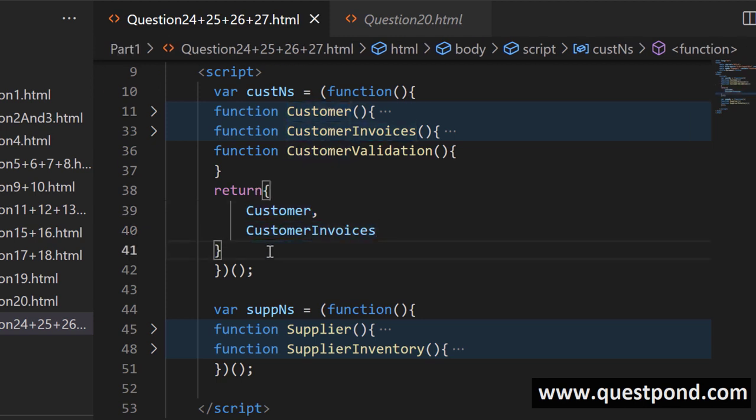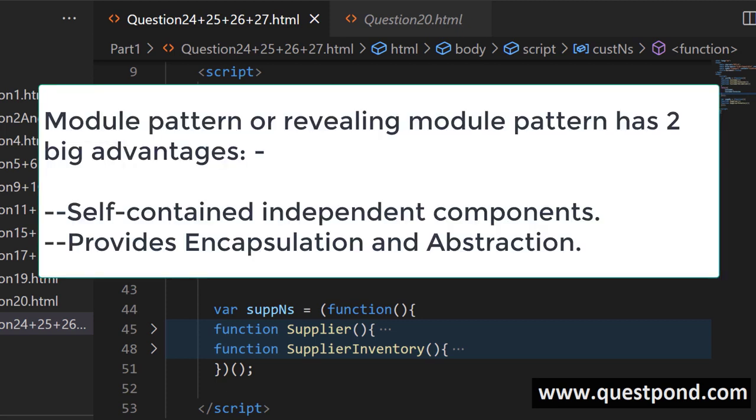So you can see by using IIFE, immediately invoked function expression, we are creating namespaces, while by using closures, we are exposing what we want. We are encapsulating things which are complicated. So the module design pattern or module revealing design pattern is a combination of immediately invoked function expression and closures, and we get two big advantages. One is logical grouping, better structured code, and the second one is good encapsulation. We can control what to be shown and what to be hidden.